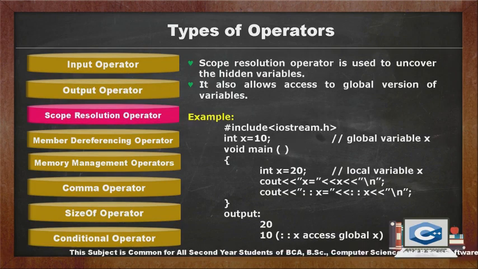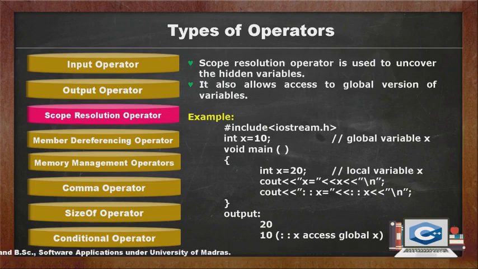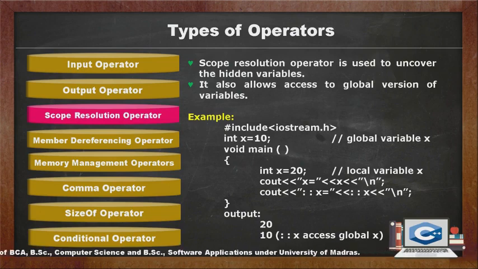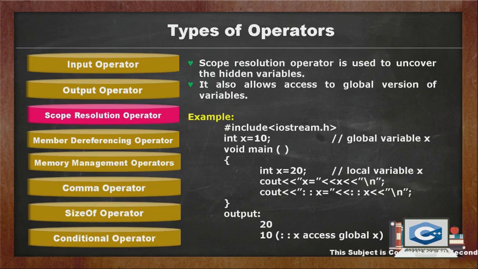Scope resolution operator. The scope resolution operator is used to uncover the hidden variable. It also allows access to the global version of variables. In this example, the global variable x is declared outside the main function and assigned the value 10. To access this global variable, we have to use the scope resolution operator.